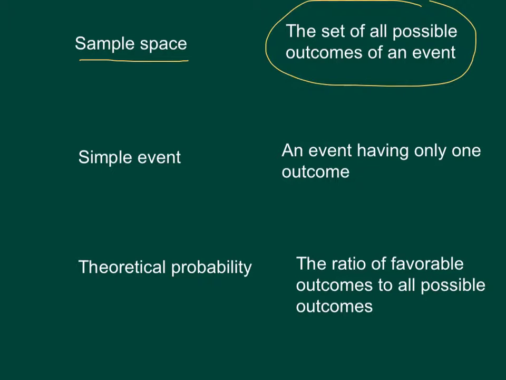Now, the next thing is a simple event. Okay, that's only one possible outcome. So, for example, bankruptcy, in that moment, that's the only thing that happened. If you were to end in bankruptcy, one of those blank categories, that's the only result that you could have. That's a simple event. Any one of those dollar amounts, that's a simple event as well.